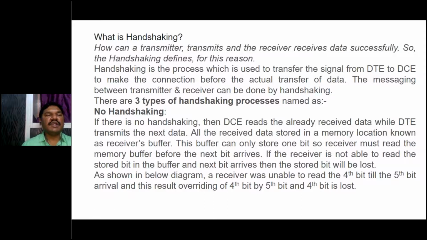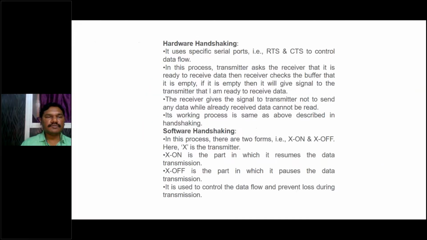Right. And what is handshaking? How a transmitter transmits and the receiver receives data successfully, so handshaking is defined for this reason. Handshaking is the process used to transfer the signal from DTE to DCE to make the connection before the actual transfer of data. So the messaging between transmitter and receiver can be done by handshaking. There are 3 types of handshaking process, named no handshaking, hardware handshaking, and software handshaking.